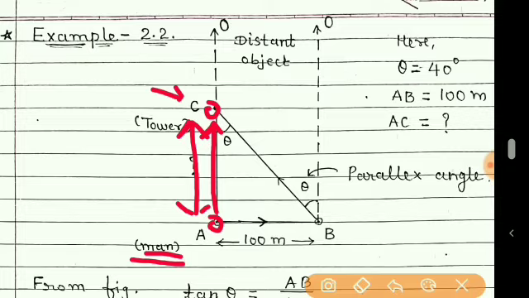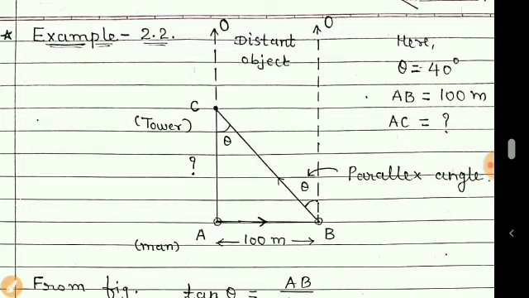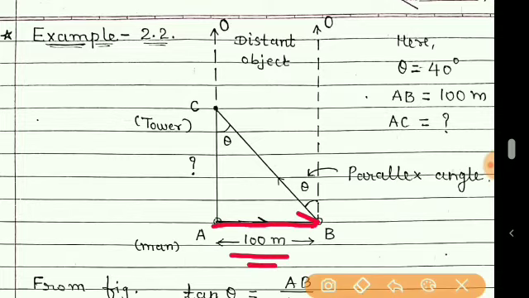So what he did, he walked from A to B, 100 meters. That is also given in the statement. Now when he walks from A to B, he again observes this tower which is at point C.